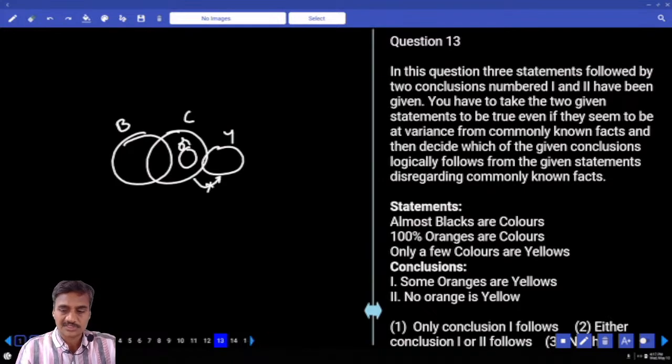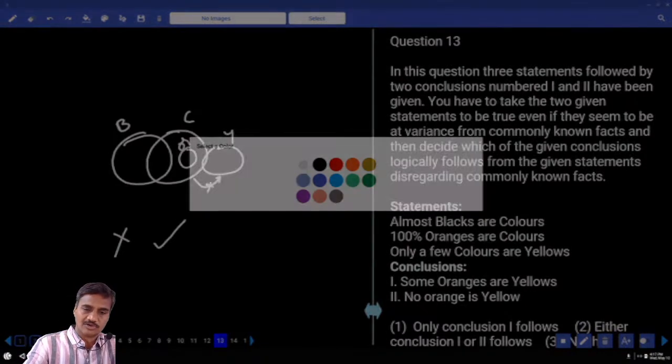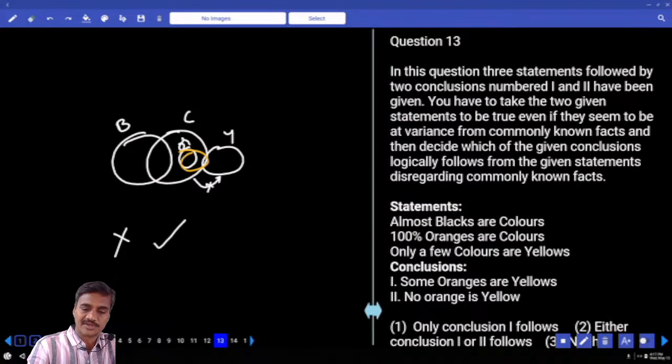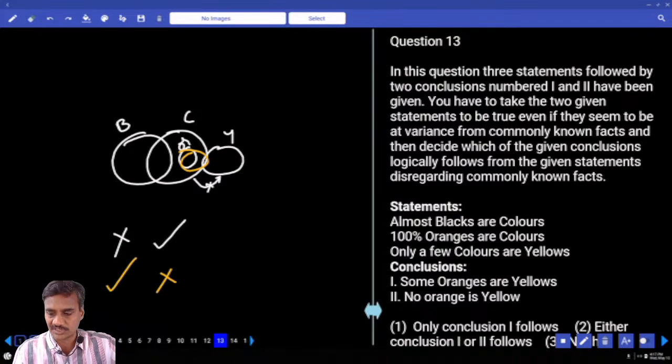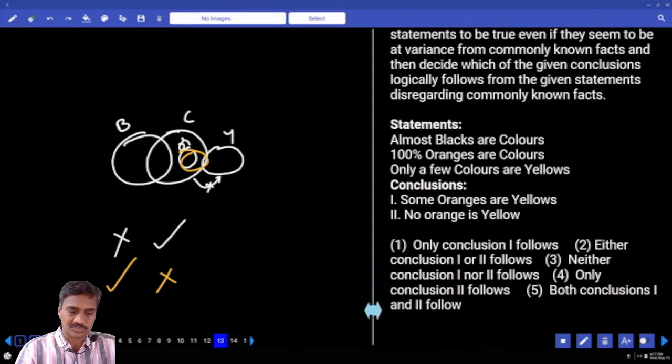Then the first one, some oranges are yellow. No intersection. No orange is yellow is true. Some oranges are yellow is false. Now some oranges are yellow will be false, and no orange is yellow will be true. And so what is your answer? Either 1 or 2, choice 2, question number 13.